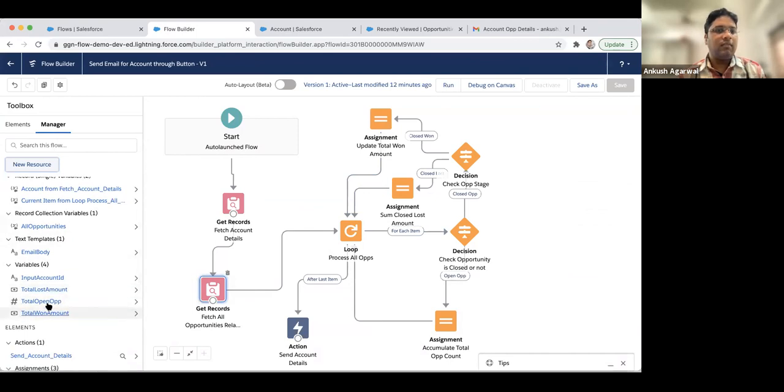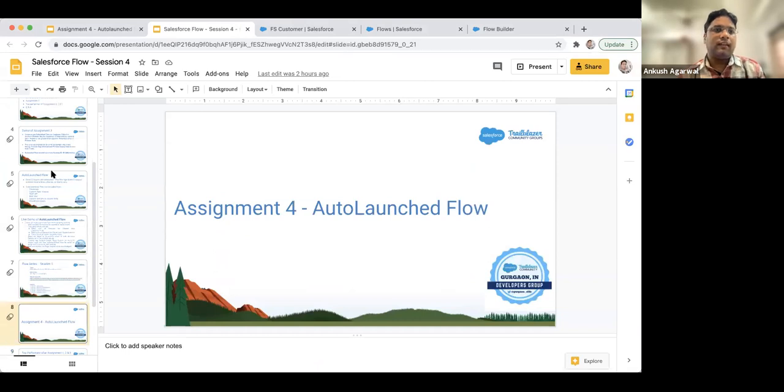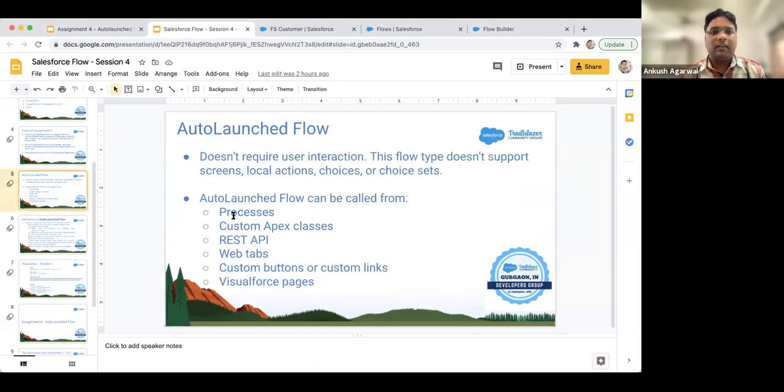In this example itself, we are creating these three values. We can make these three output, and we can use them as well, as I mentioned, we have multiple things in Process Builder also. Sometimes we have to use it. But majorly we use output values with an Apex class, REST API, or on a Visualforce page. On a Visualforce page, you want to perform some operation on the backend with the flow and just display that information on the page.